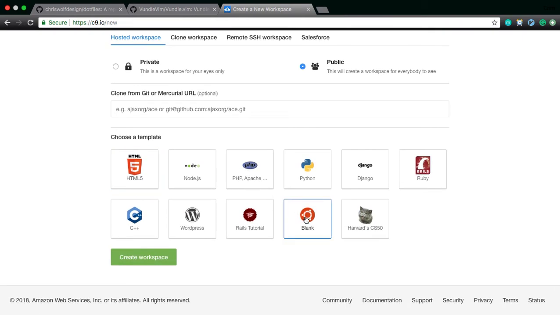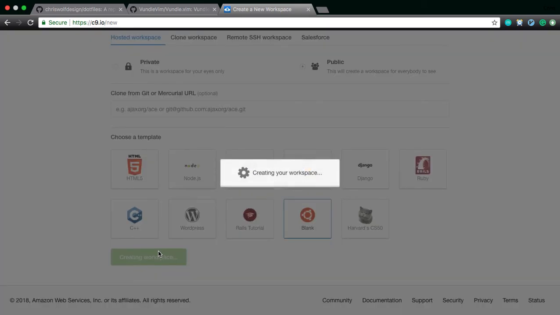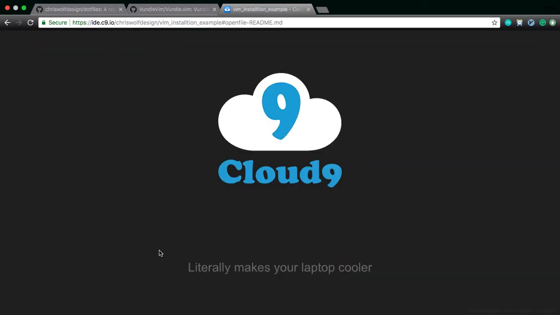And let's go to blank. Right here, this orange circly thing. Many of you probably won't have this. This is only if you're taking CS50. There you have it. And I'm going to create the workspace. And it will take a minute, and it will create the workspace.